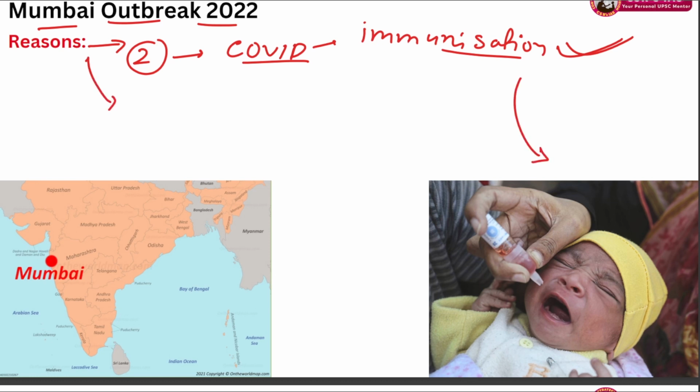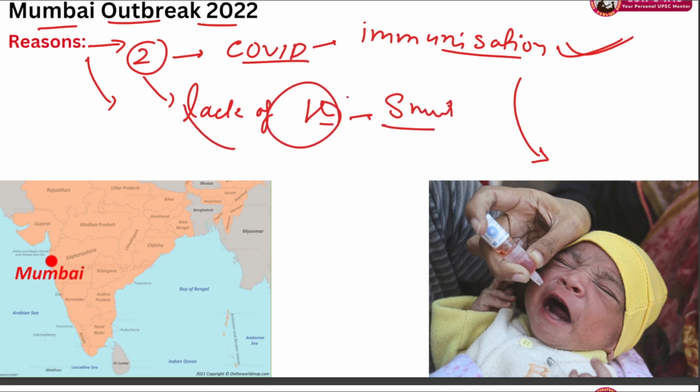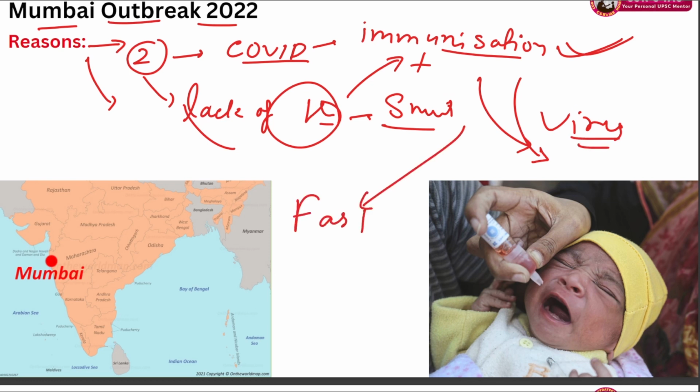Plus, the second reason is the lack of hygiene. Let's say among the people living in slums or those not living in very hygienic conditions, plus lack of immunization. Now on exposure to the measles virus, they are contracting this disease and it has an outbreak because it spreads very fast, just like COVID. Now it has to be contained in a certain region. Vaccination has to be followed. This is a mouth vaccine, oral drops.